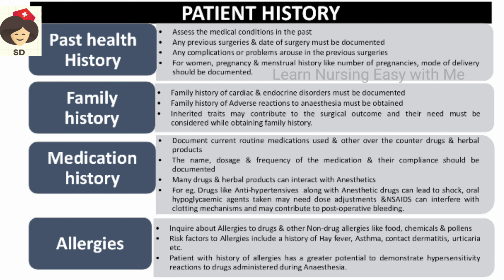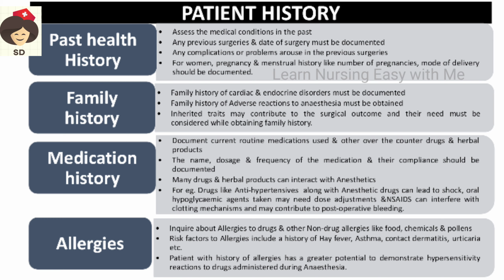So we also have to collect the family history, like whether any disease pattern is hereditary, and medication history. So you have to ask if the patient is on any current over the counter drugs and herbal products. Okay, over the counter is without prescription. We go and ask for some paracetamol or some medicines for headache we take. So these are over the counter drugs. So all the name, dose and frequency of medication, and if the person is under some medication, whether they are complying with treatment, all those histories will be collected.